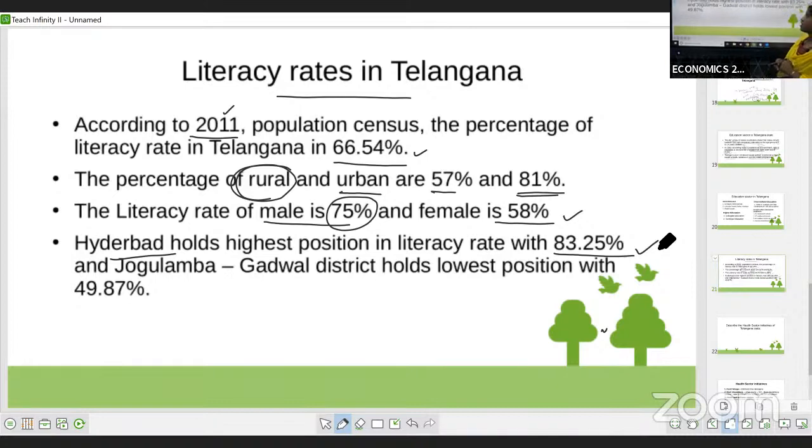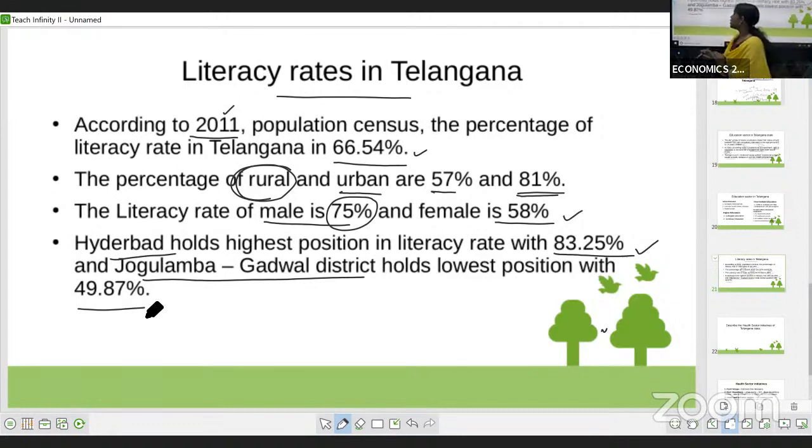Total in Telangana it is 66.54, but in Hyderabad, the literacy rate according to the 2011 census is 83.25%. And the least we can find in Jogulamba Gadwal district, where the literacy rate is very, very low.